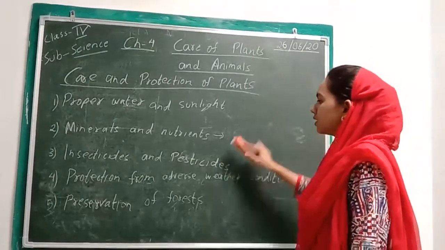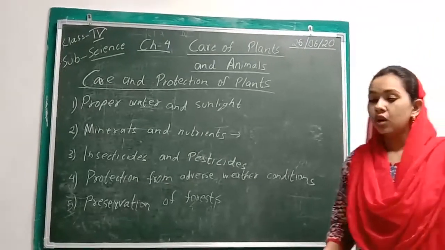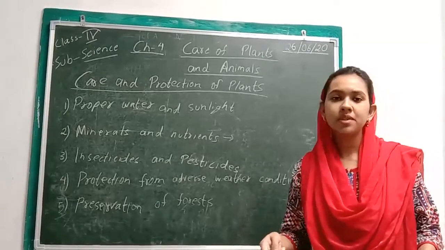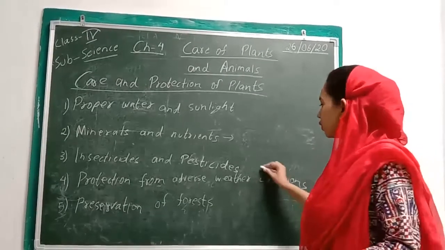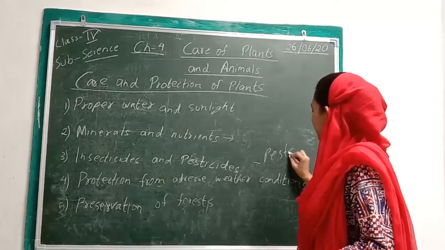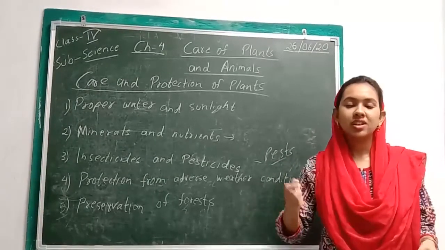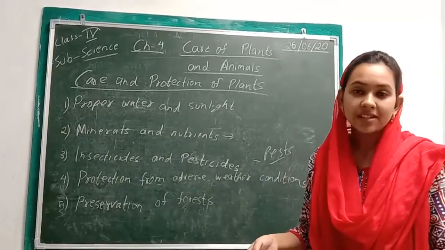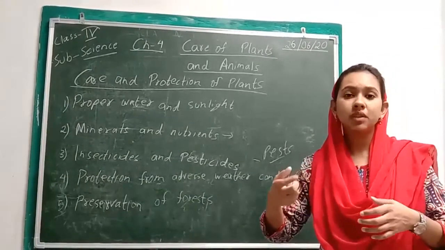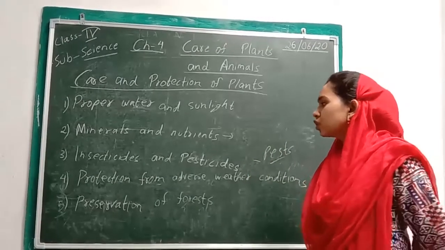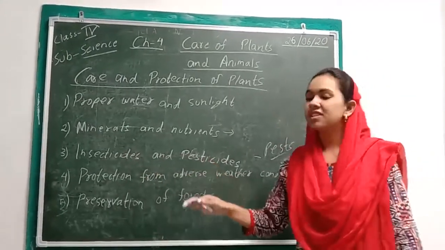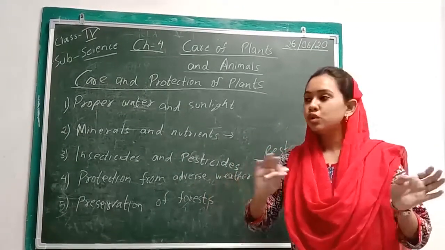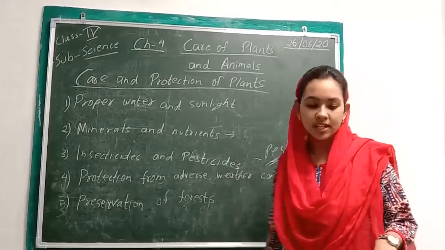Now the third one is insecticides and pesticides. Often we see that when we are growing crops or any tree, there are many pests. We call them pests. These are basically unwanted insects, which can eat the leaves or the fruits. As a result, the plants get affected. Sometimes they even eat up the roots of the plants. So insecticides and pesticides are chemicals which are sprayed on the field so as to keep away these pests or insects.